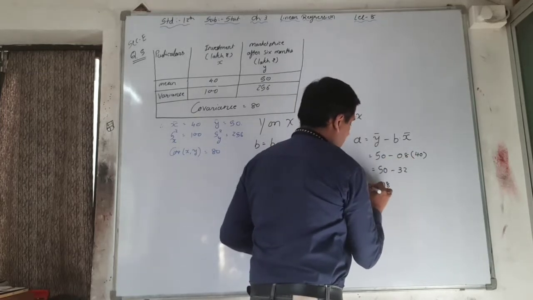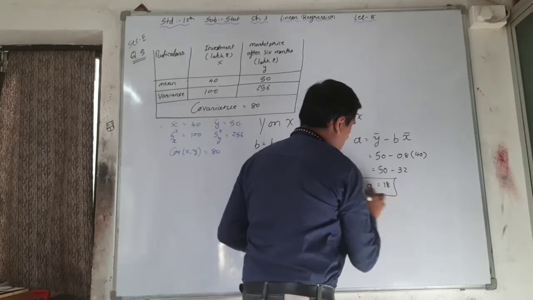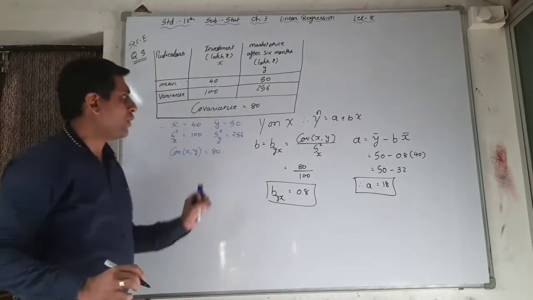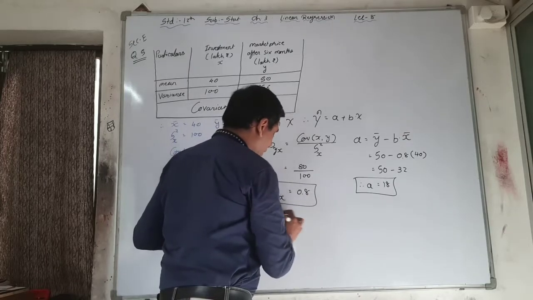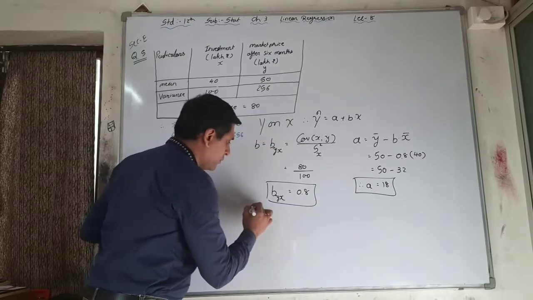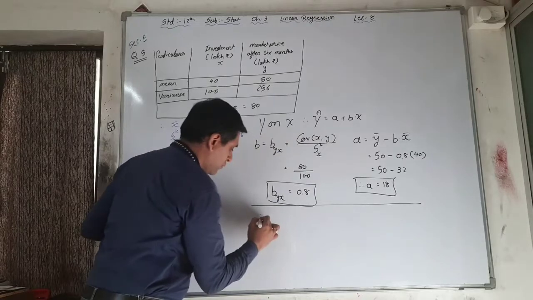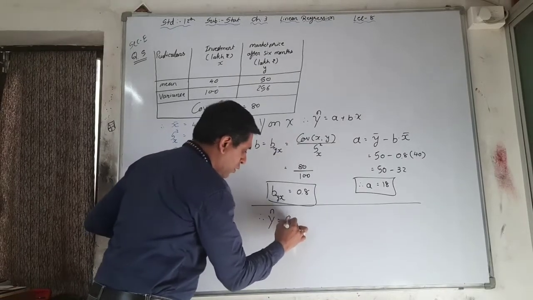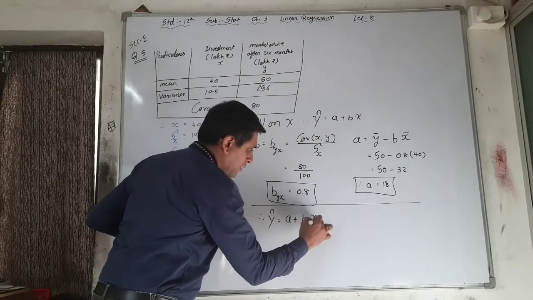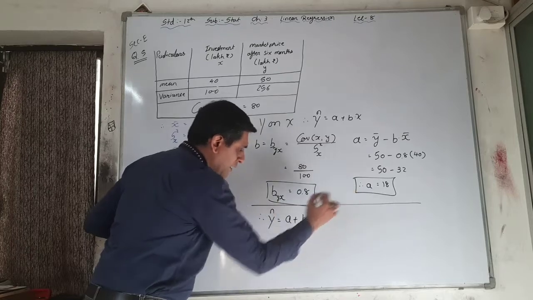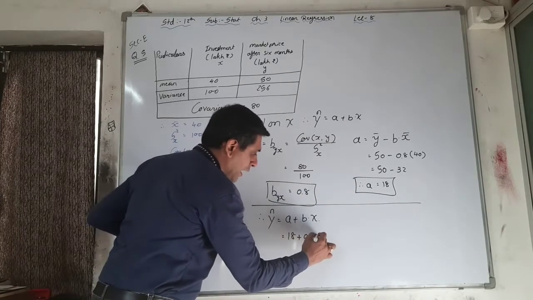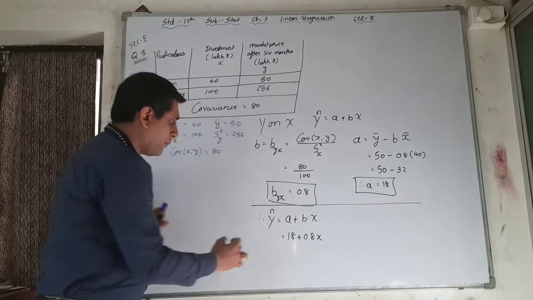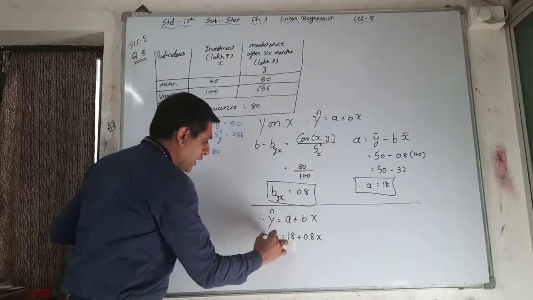So 18. a is equal to 18. So we got the two main answers. Now put the values in y cap, that is, y cap is equal to a plus bx, which is 18 plus 0.8x. Okay, this is your first answer.